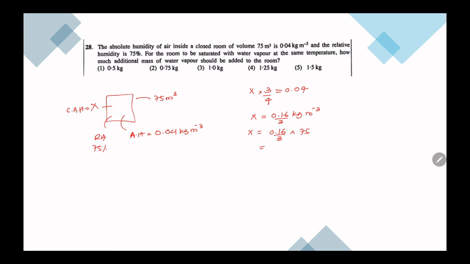So we need to multiply 0.16 into 25, that is 4 kilograms. Sorry. X is the maximum. The absolute humidity is 0.04, RH is 75. How much additional water do we need?